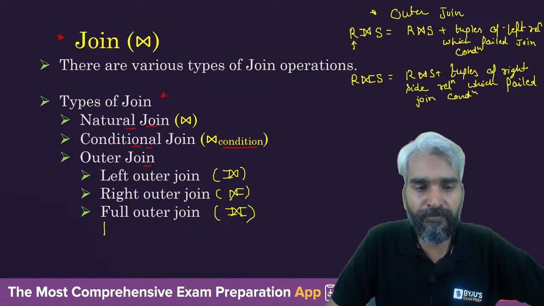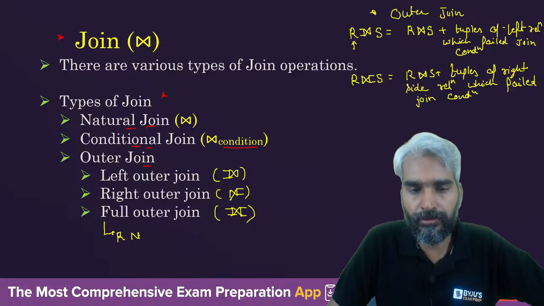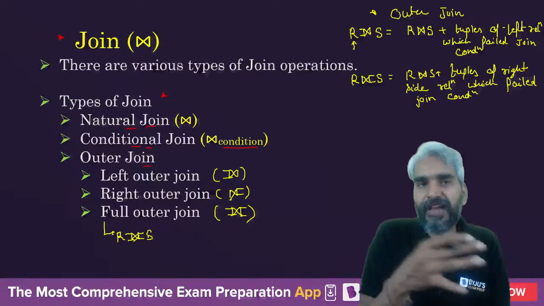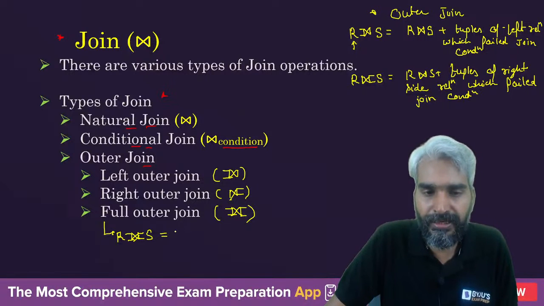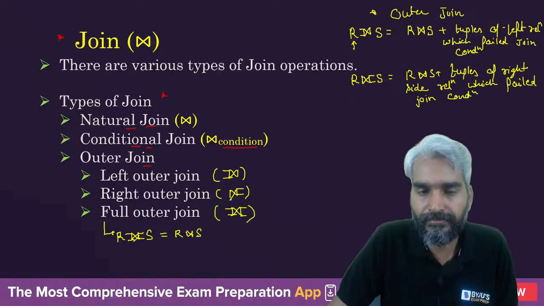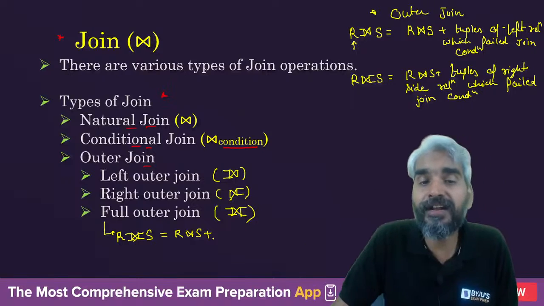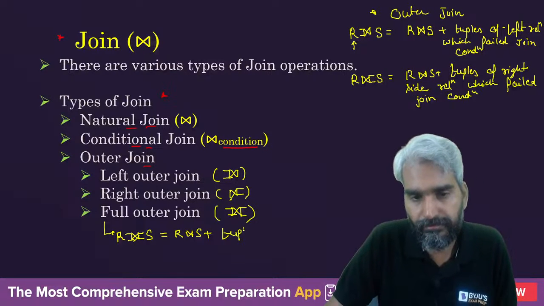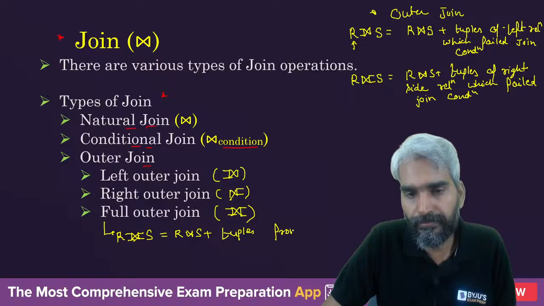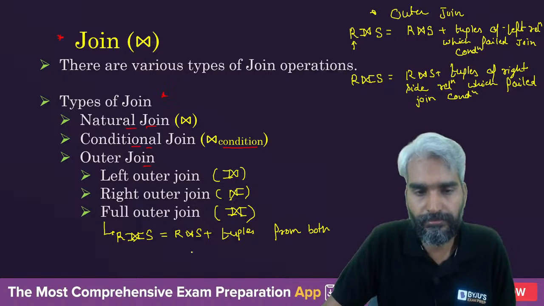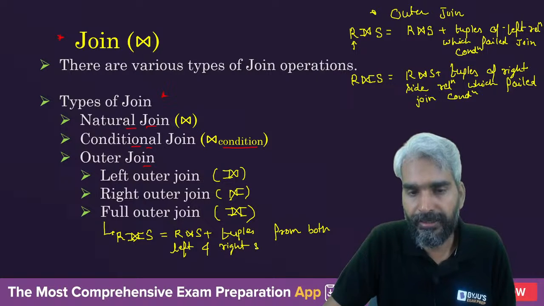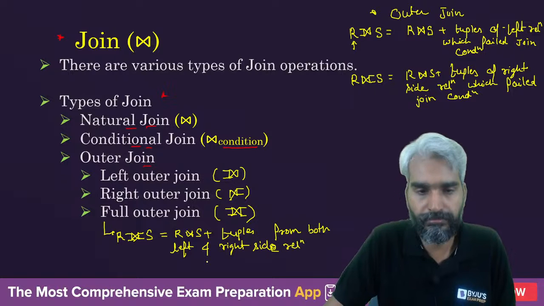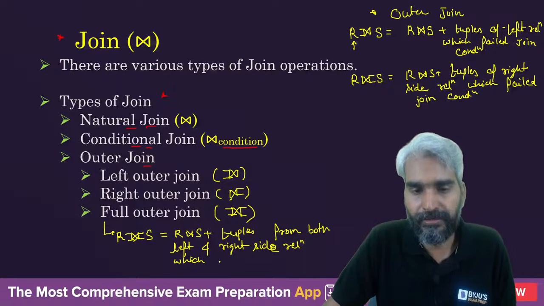Sir, what will be full outer join? Full means left as well as right. So this will be R natural join S plus tuples from both left and right side relation which failed the join condition.